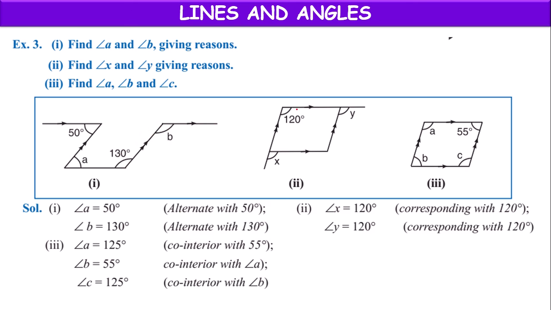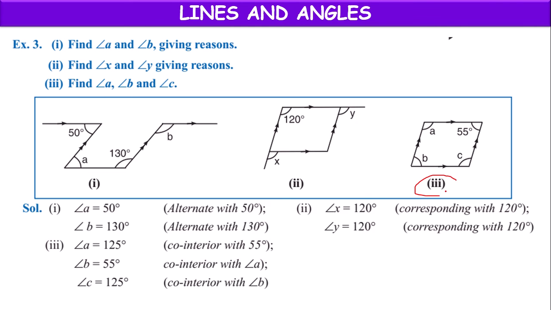In the second picture, these two lines are parallel. This is the transversal, looking like letter F. Line downside 120, line downside, this angle is also 120 degrees, corresponding angles. And these lines are parallel. This is the transversal, looking like F. In this direction, it is looking like F. This angle and this angle make corresponding angles. They also will become equal. Y equals 120 degrees because of corresponding angles.